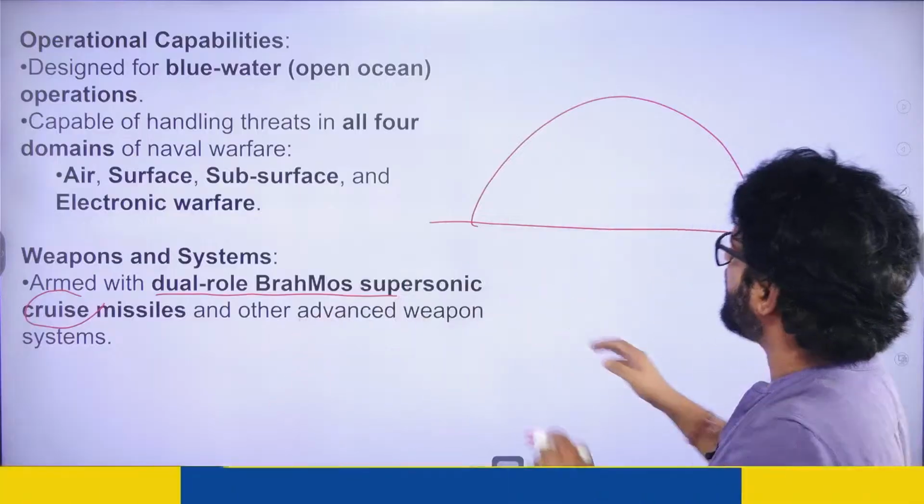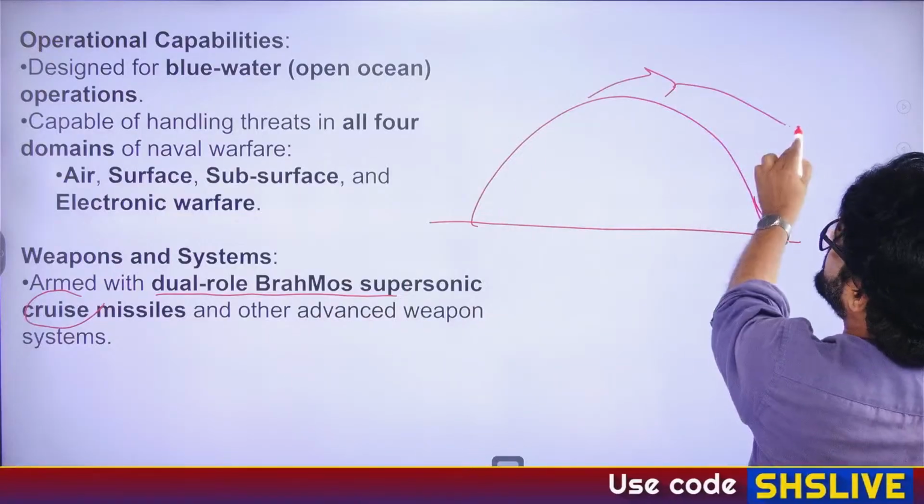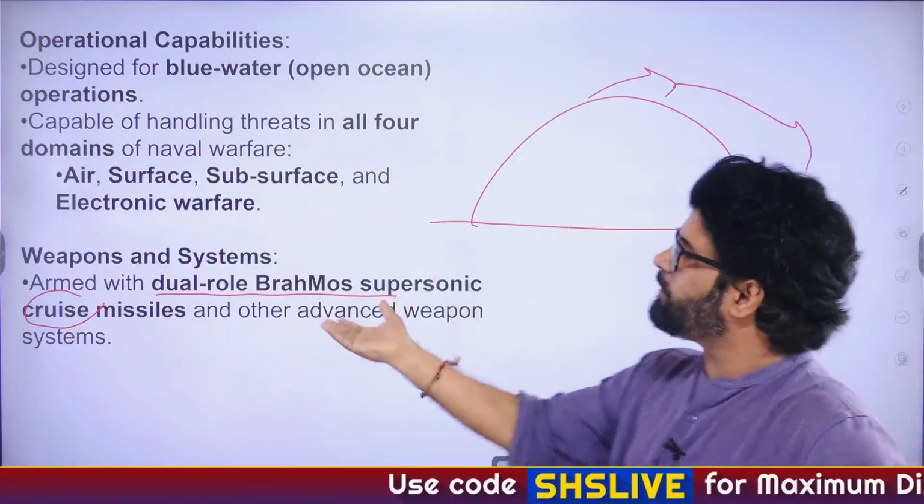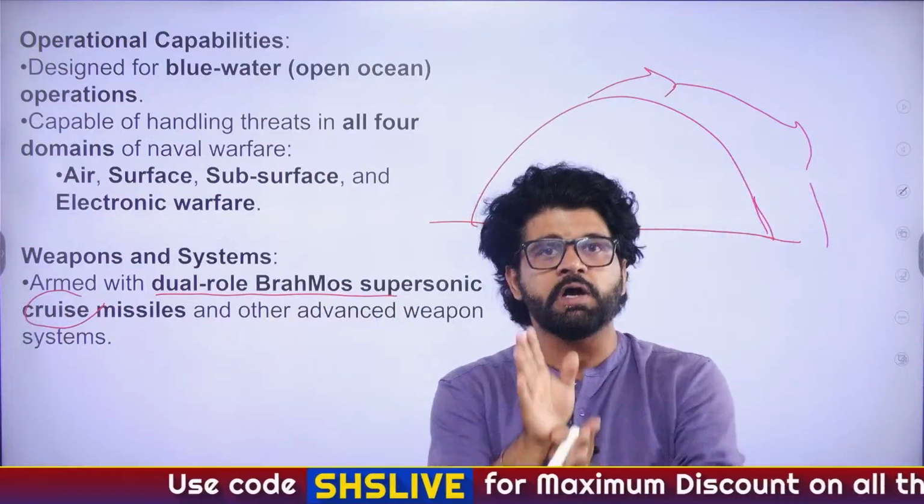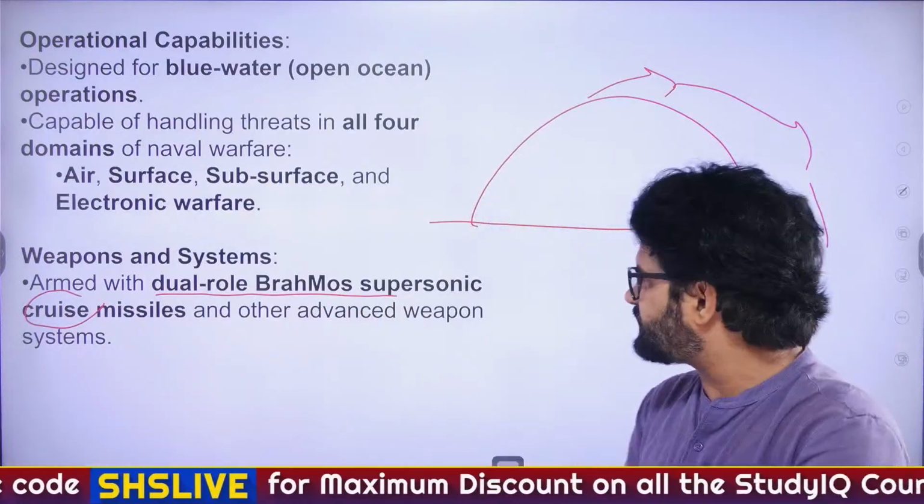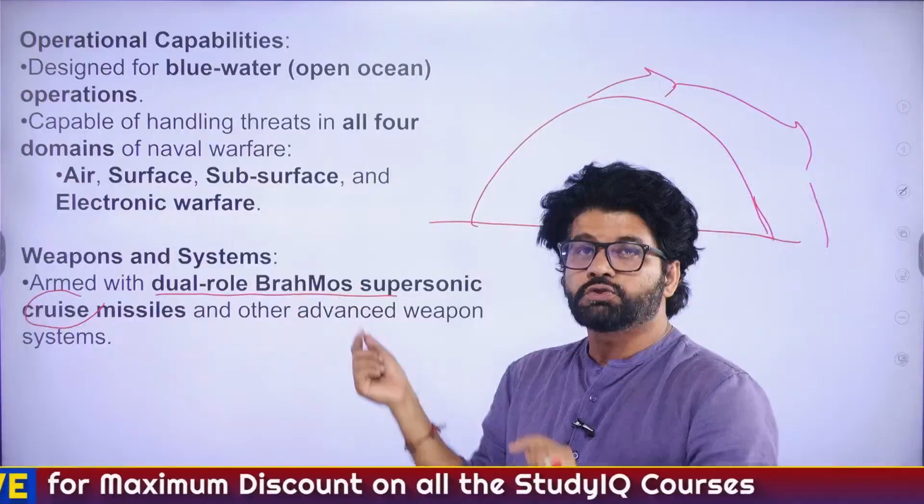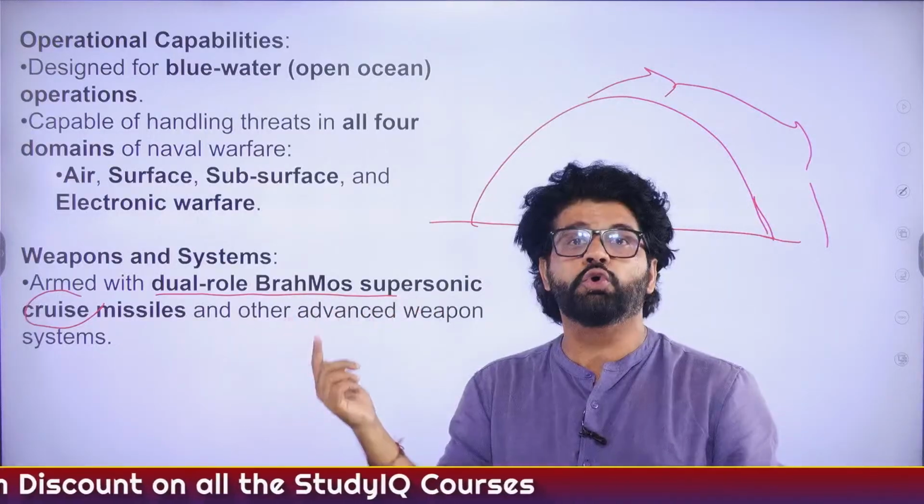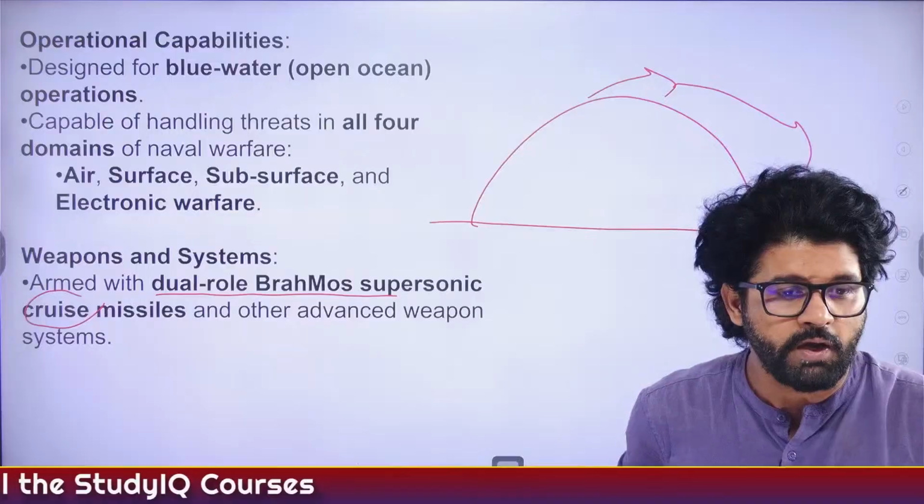But cruise missile, in between you can change its target. The path can be altered. You have more control over cruise missile as compared to a ballistic missile. That is a major difference. So these are keywords. BrahMos is a supersonic cruise missile, and all these words you have to keep in mind.